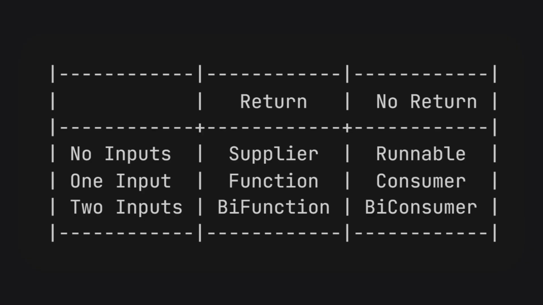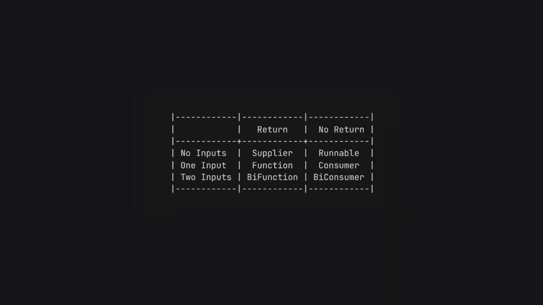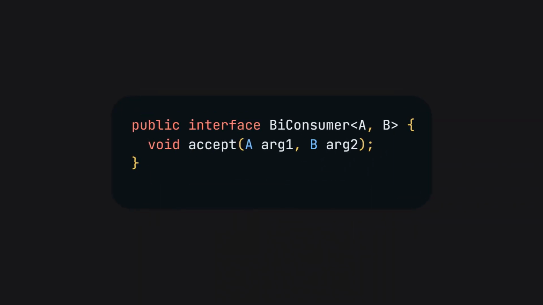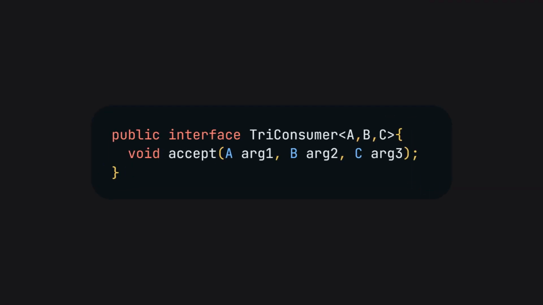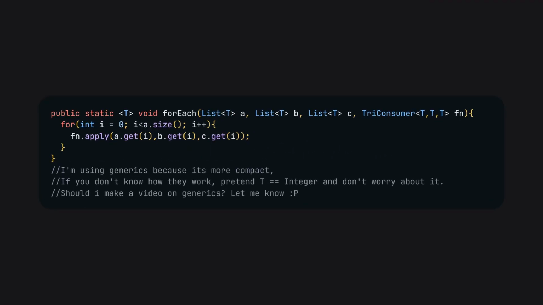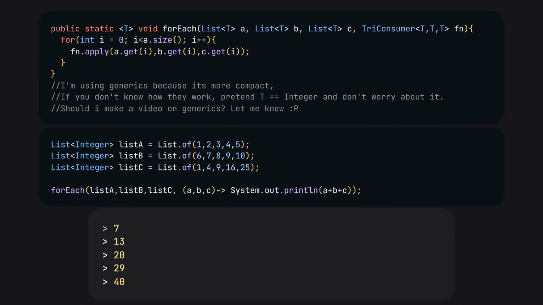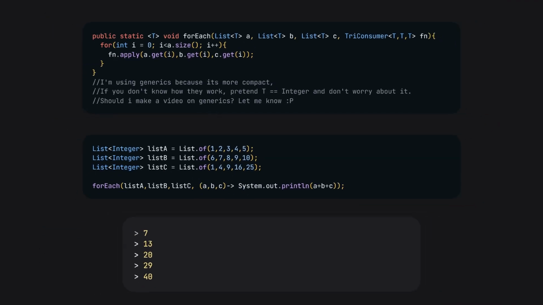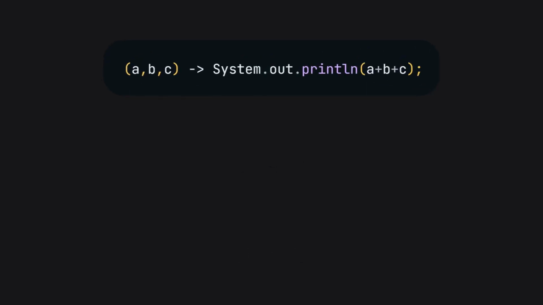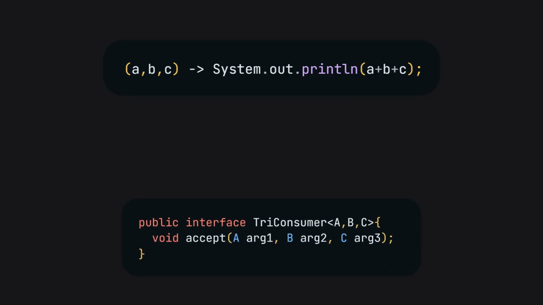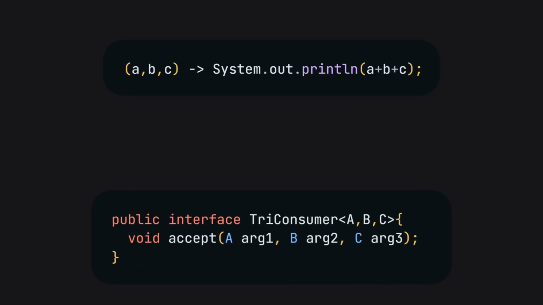A good starting place might be to see how a consumer with 2 inputs, or a BiConsumer, is defined. It's an interface? Yep. And making one is just as easy as it looks. And we can use it. And then we can call it. Okay. This makes sense, except for one big glaring thing. How on earth does this satisfy this? The answer is simple.